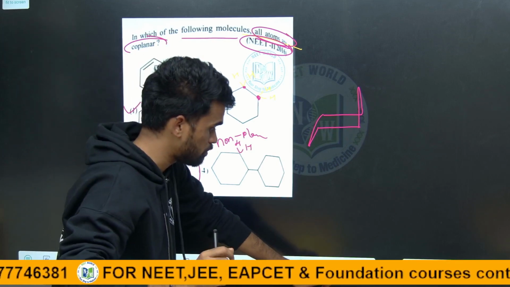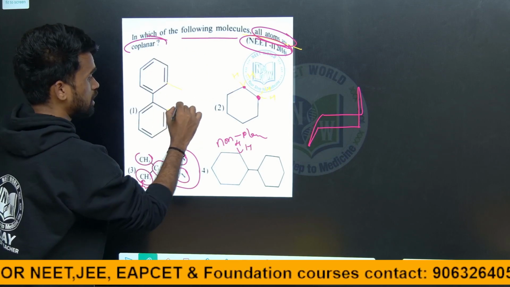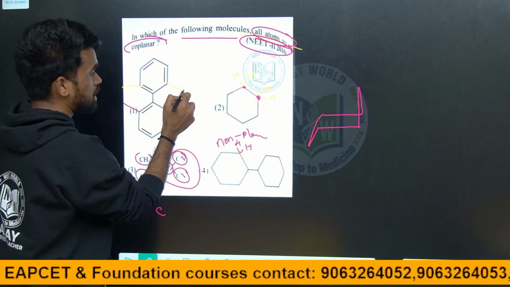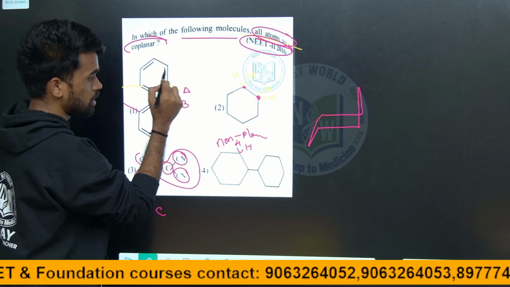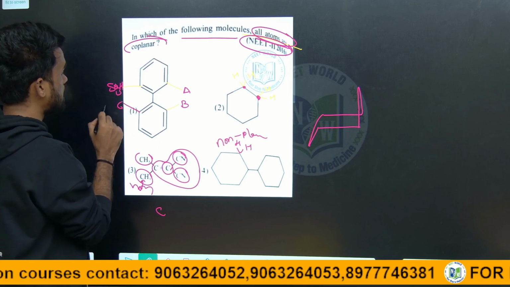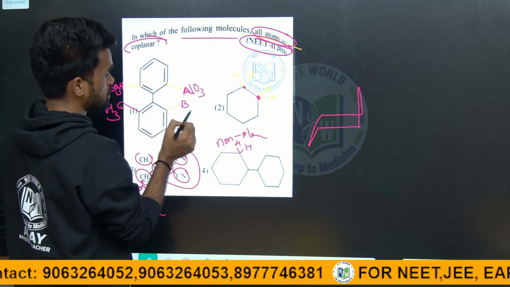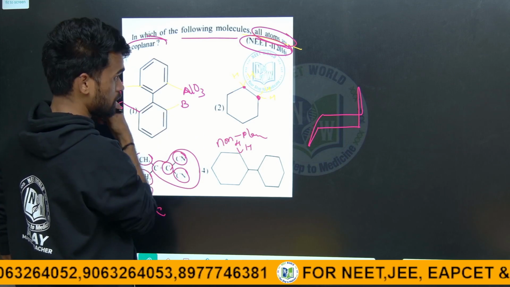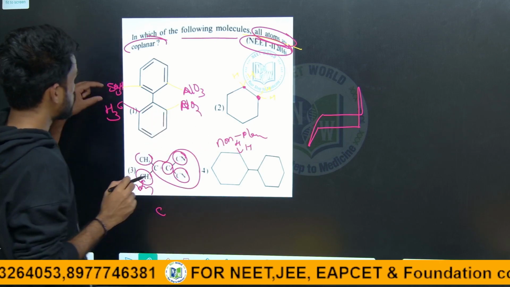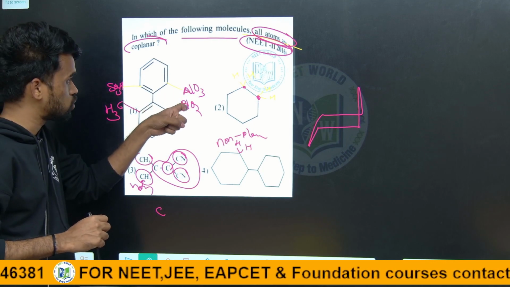I want to extend my explanation a little more. If any bulky groups are there here, like a sulfonic acid group or methyl groups, here also some nitro group, something like an NO2 group or anything, then due to these bulky groups there will be electronic repulsions, steric repulsions, between this group and this group.